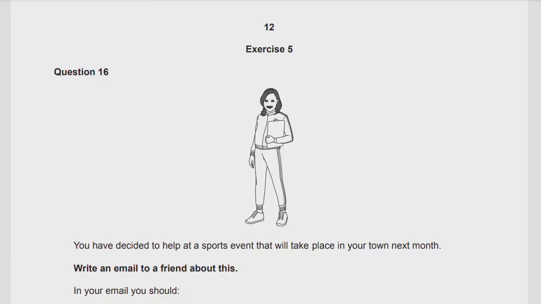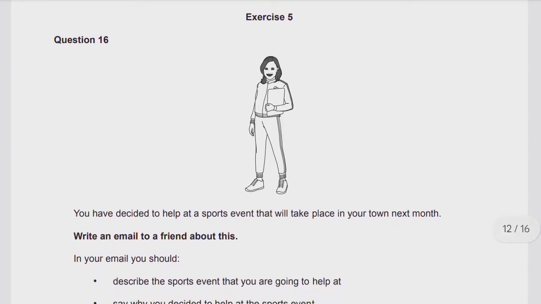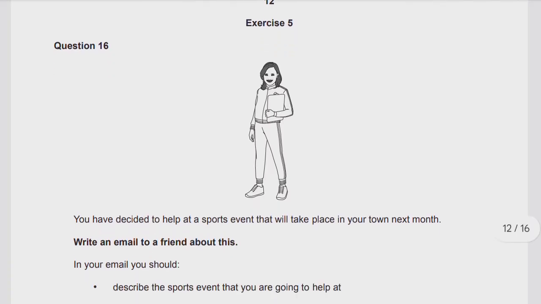So here it is, question number 16, exercise 5. You have decided to help at a sports event that will take place in your town next month. Write an email to a friend about this. Wow, very interesting. You should start writing it.